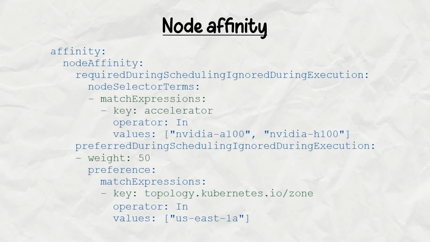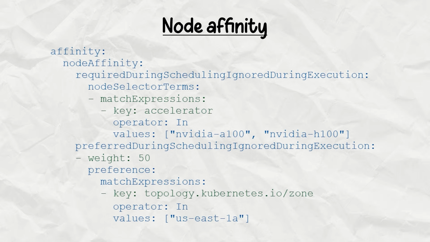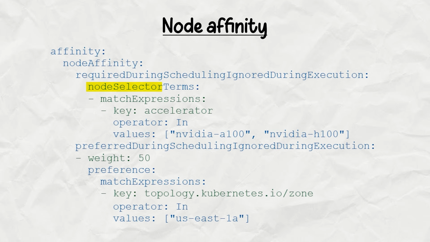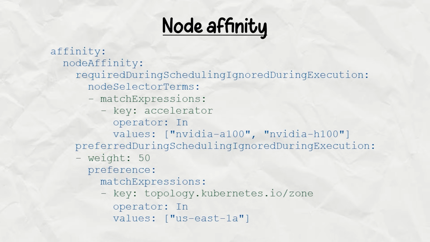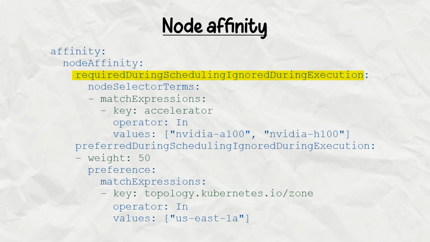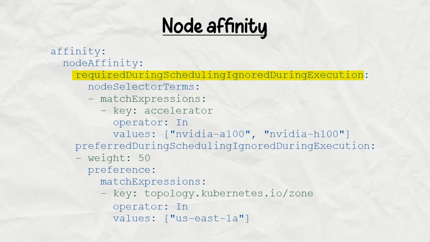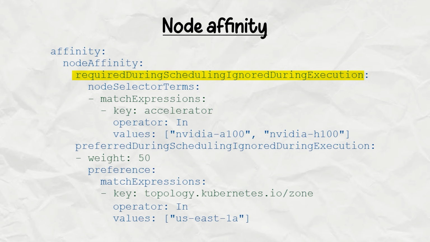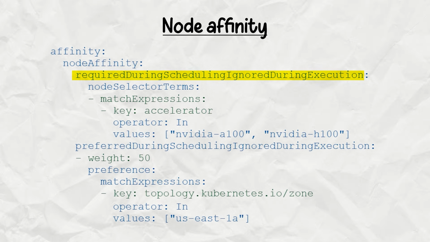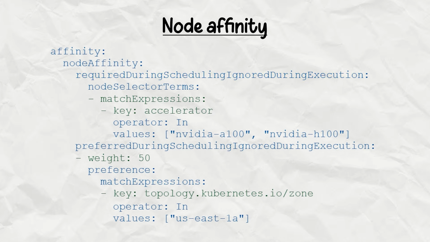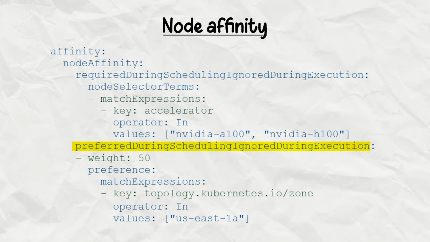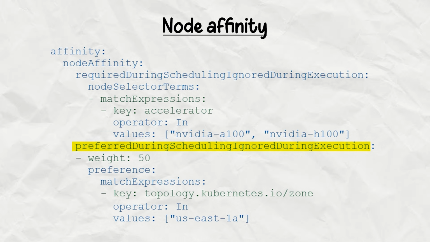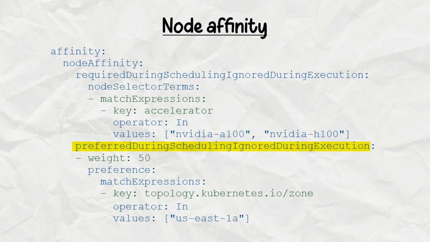Our next object here is node affinity. Node affinity is basically node selector with more power. It has two flavors: required rules and preferred rules. When the rule says required during scheduling, ignored during execution, it basically says that this rule must match. Otherwise, the pod doesn't schedule at all. When the rule states preferred during scheduling, ignored during execution, it's a soft hint. The scheduler tries to honor it but won't fail if it can't.